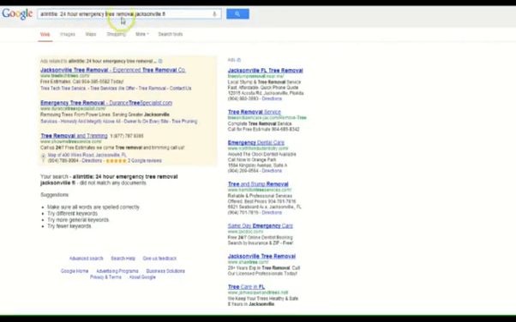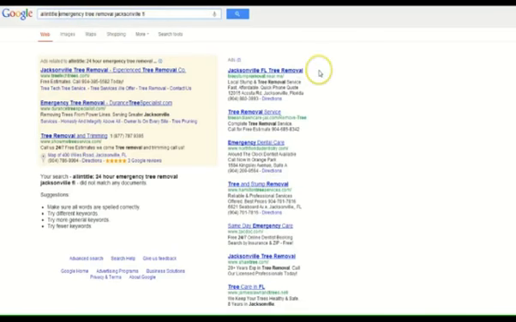What has always worked well for me is that the long tail contains the other keywords within it, so it's almost like a 3-for-1. We can optimize this for three keywords, but we want to go after the long tail keyword first because it's going to have the least amount of competition, and we can generate a phone call with that.